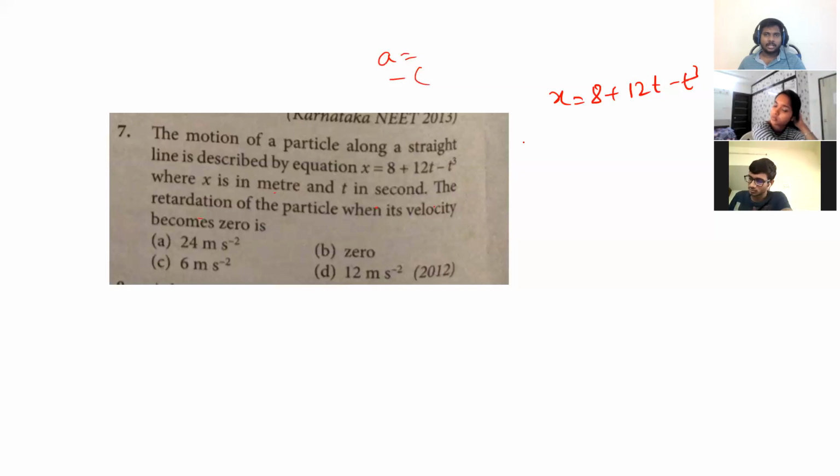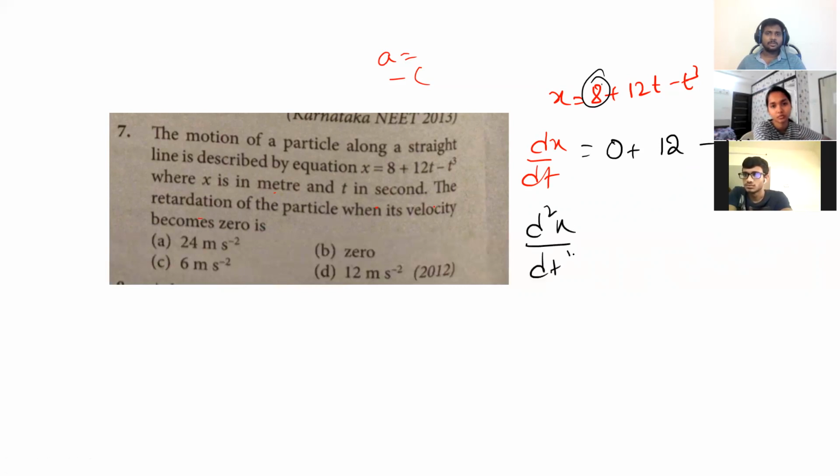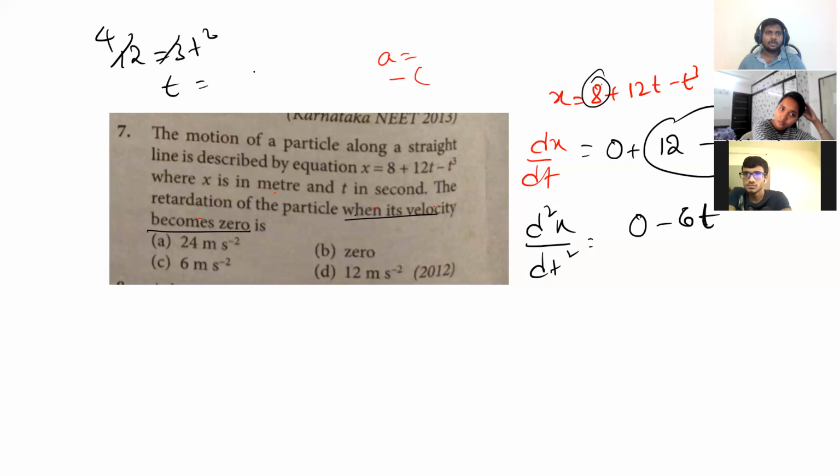The retardation is okay. Now dx by dt is how much? Differentiating 8, you get 0, plus differentiating 12t, constant 12, minus differentiation of t cube is 3t square. So 12 minus 3t square. Differentiating again, d2x by dt2, acceleration is minus 6t. But the question asked is when its velocity becomes 0. When will velocity become 0? dx by dt becomes 0, that is 12 is equal to 3t square, so t square is 4, t is equal to plus or minus 2.